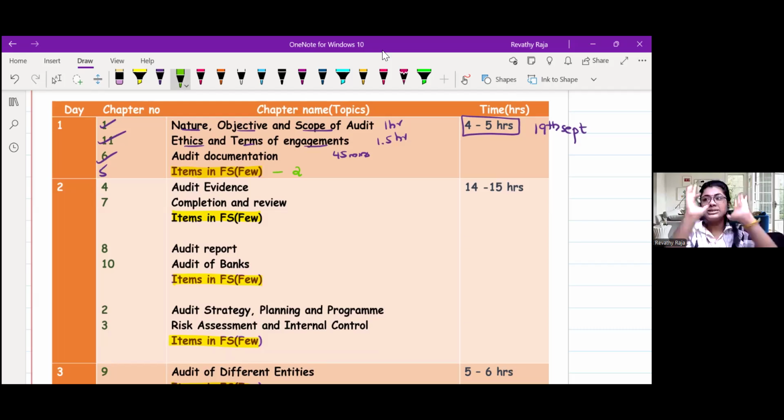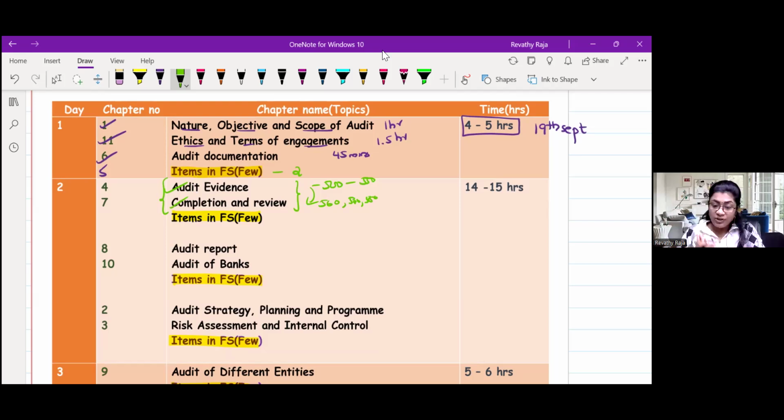Okay, so first day is over. After your costing paper, you have spent that day. Now coming to the main day, 1 full day is in your hand. So morning you are fresh, take a big chapter, which I have chosen as chapter number 4, which is audit evidence. Weightage is also more, chapter is also large. And after that, you complete completion and review. Why do I combine these 2 chapters? Basically because the 500 series stops here with 550. Balance 500 series, 560, 570, 580 is here. So you will get the continuity.